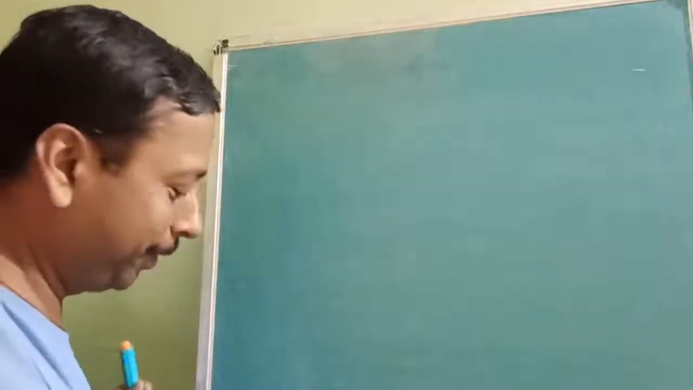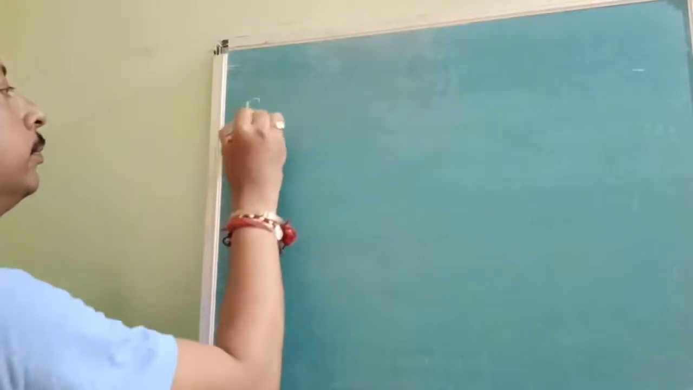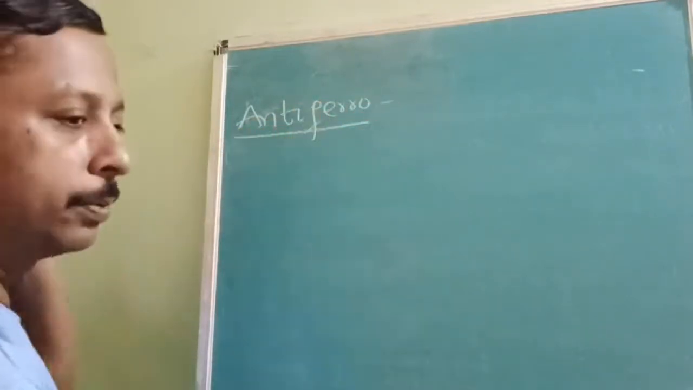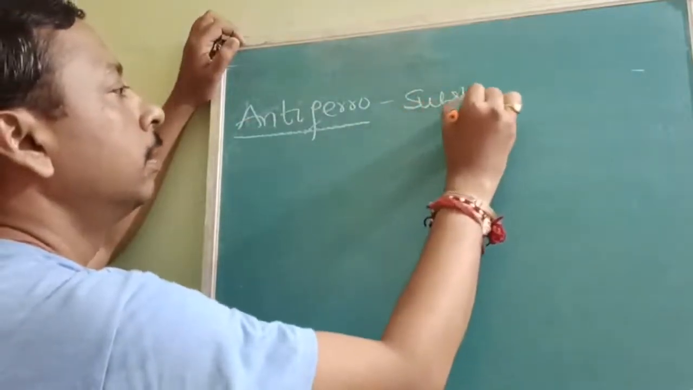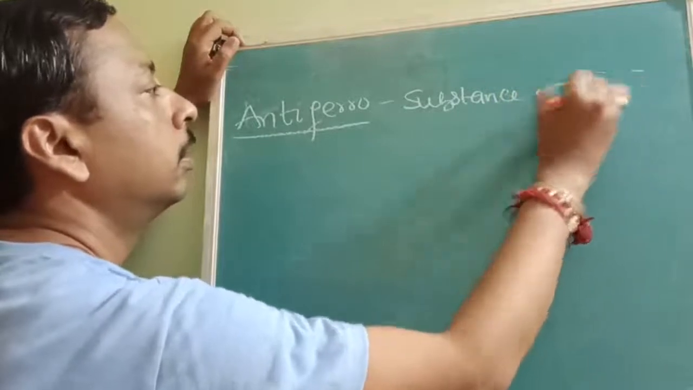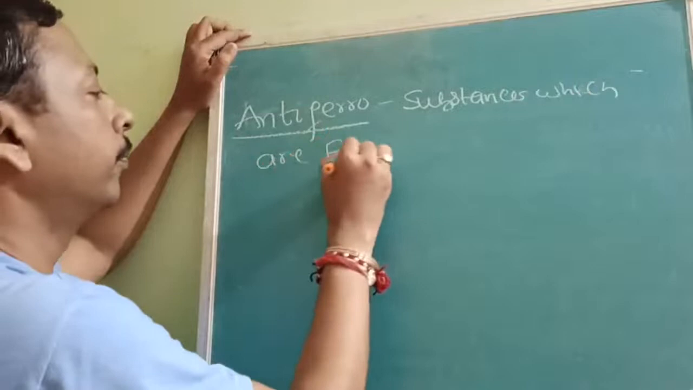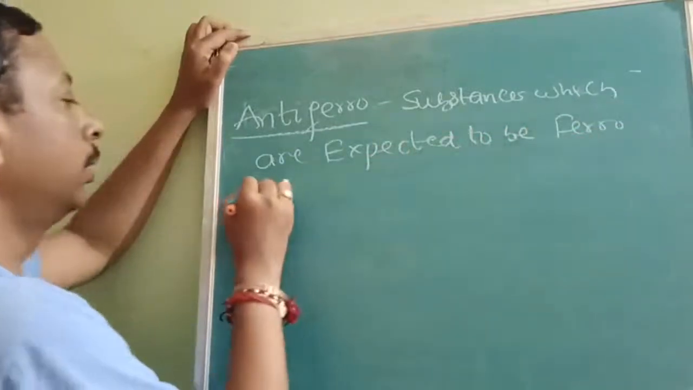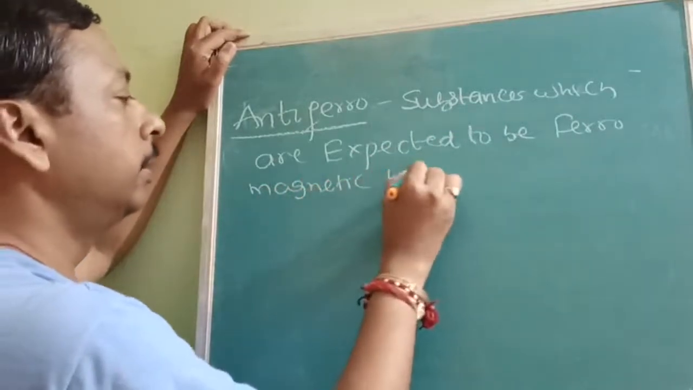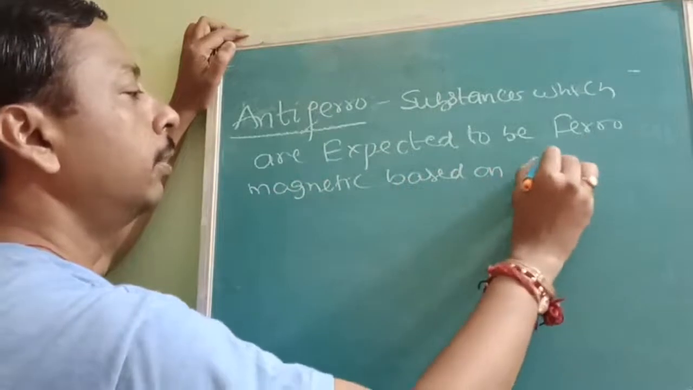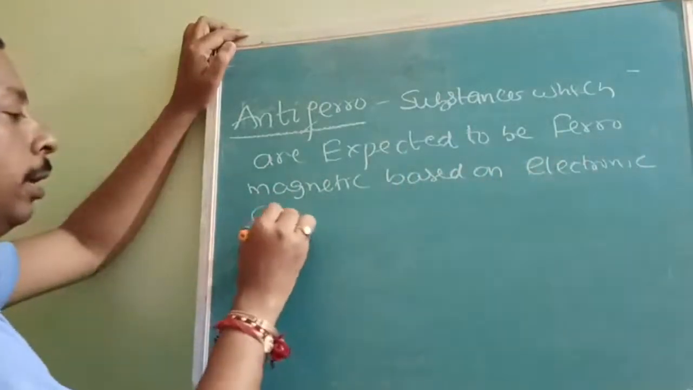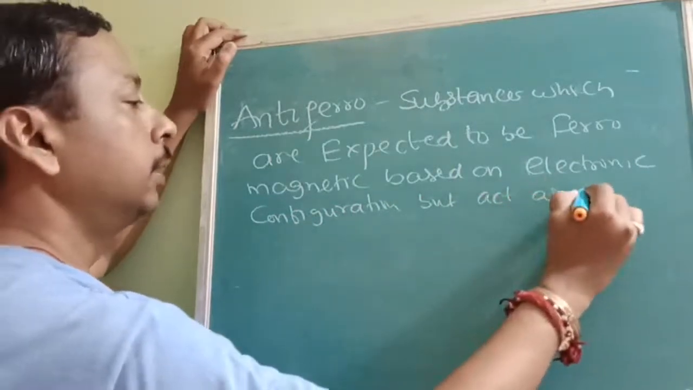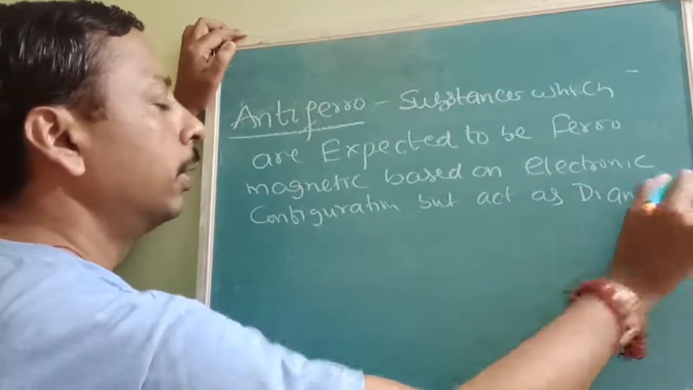Now let's see the next topic: antiferromagnetism. The substances which are expected to be ferromagnetic based on electronic configuration, but act as diamagnetic.